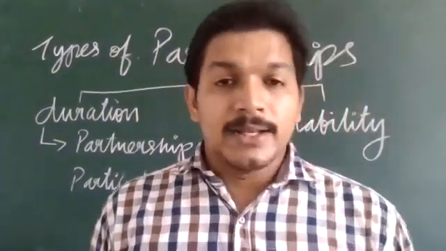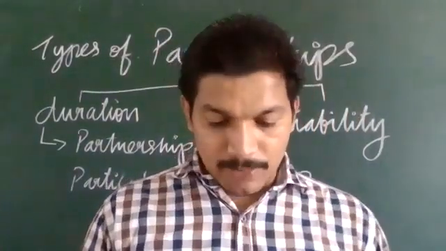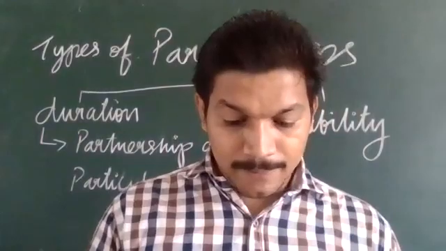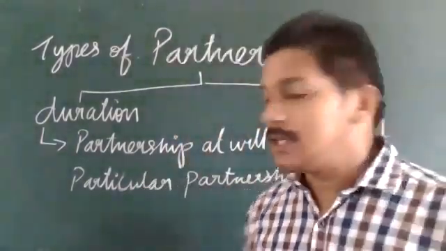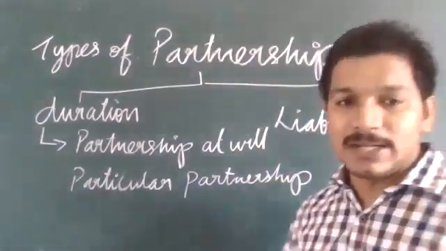Then the next category is the classification based on liability. The second category that we have studied here is liability.